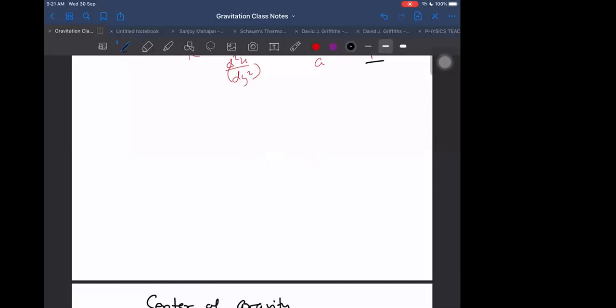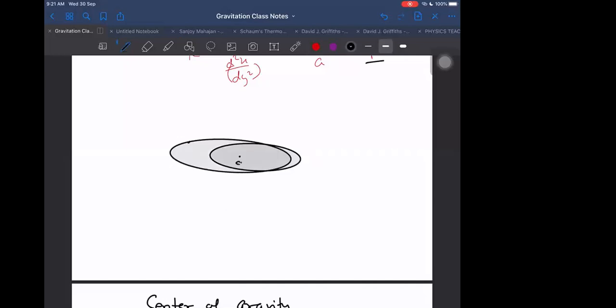So both are elliptical in that case, and they will be moving around the common center of mass. One will be moving around the center of mass, and the other one will also be moving around the common center of mass. Both of these will be elliptical, something like two elliptical orbits.